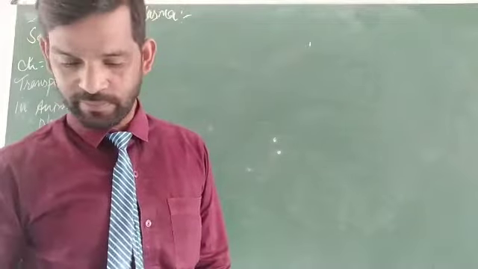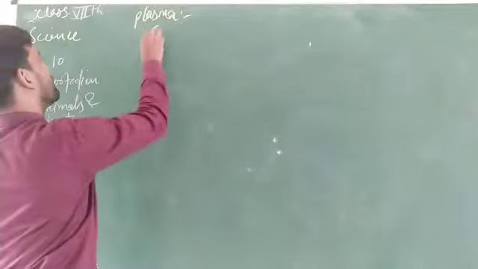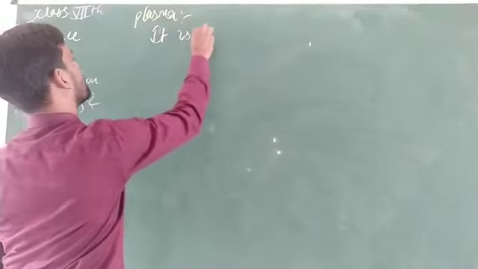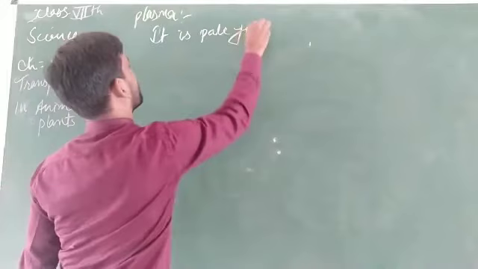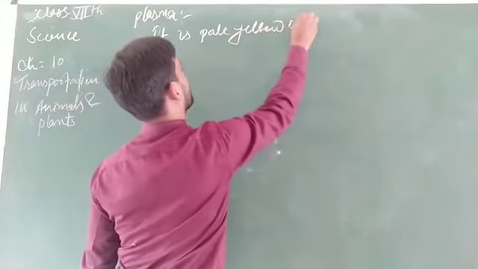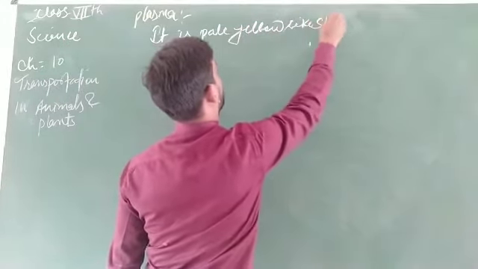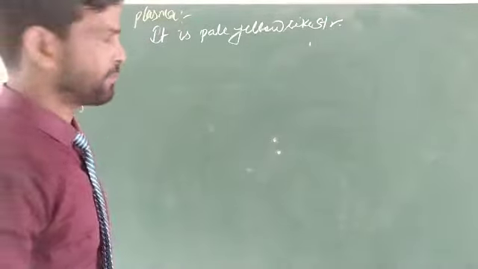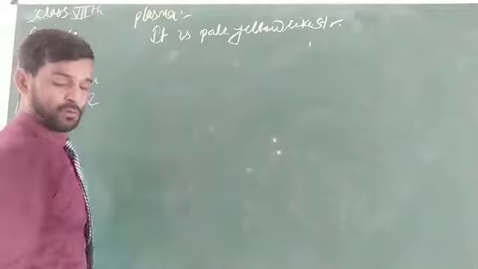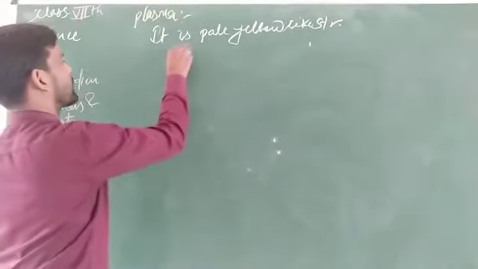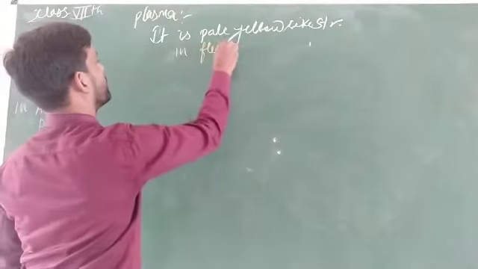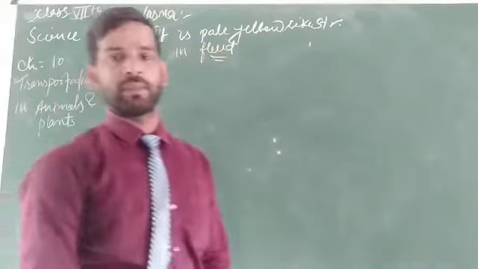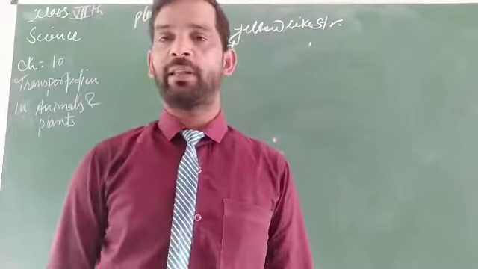Plasma is a pale yellow like structure which is present in the form of a fluid. This part of the blood is present in the form of a fluid.